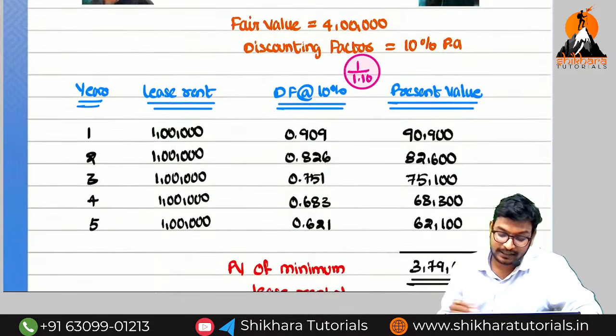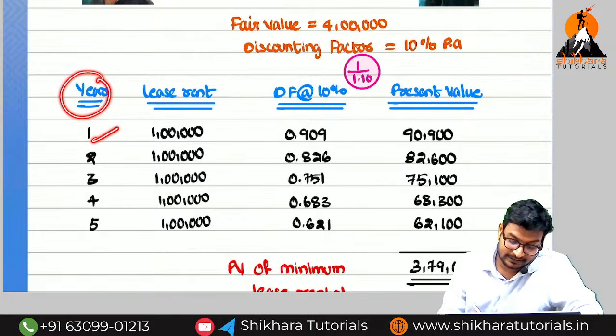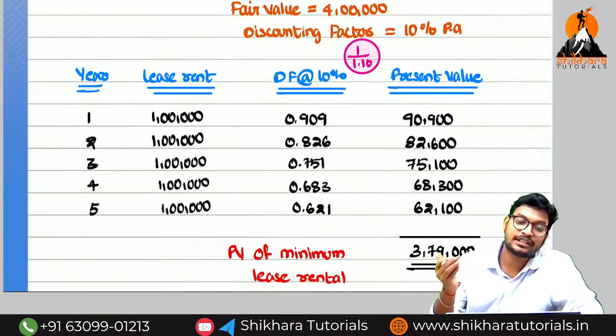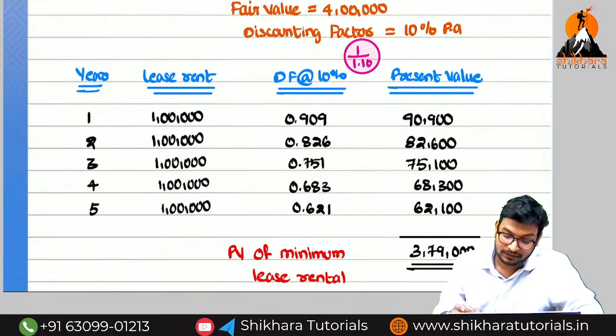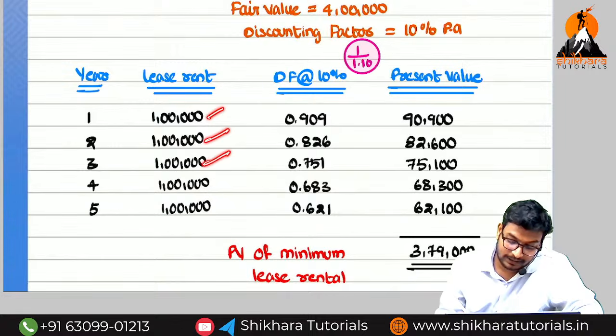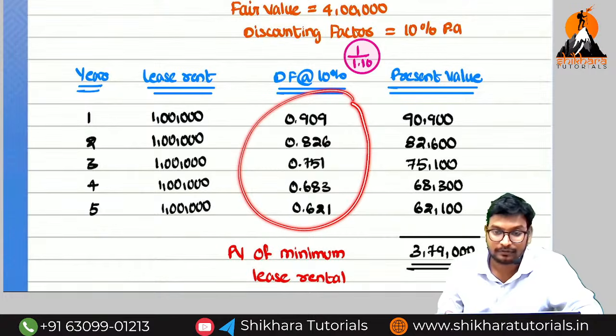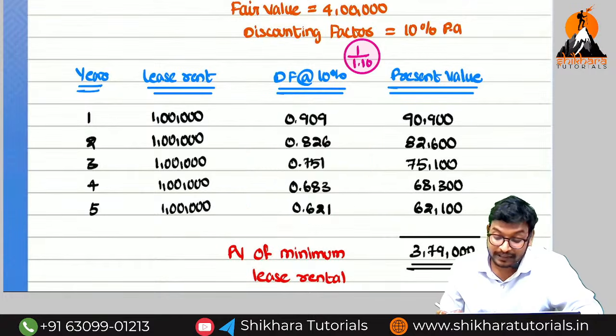So first we have to take the year: first year ending, second year ending, third year ending, fourth year ending, and fifth year ending. And next we have to take the lease rentals. Every year how much amount are we going to pay? 1 lakh, 1 lakh, 1 lakh, 1 lakh, and 1 lakh. So we have to calculate the present value factor for 10%. How are we going to calculate it?